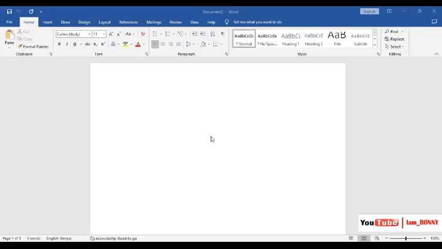We are writing about globalization as an example. So let's write the topic, globalization, and we put it at the middle, and then we go down there.